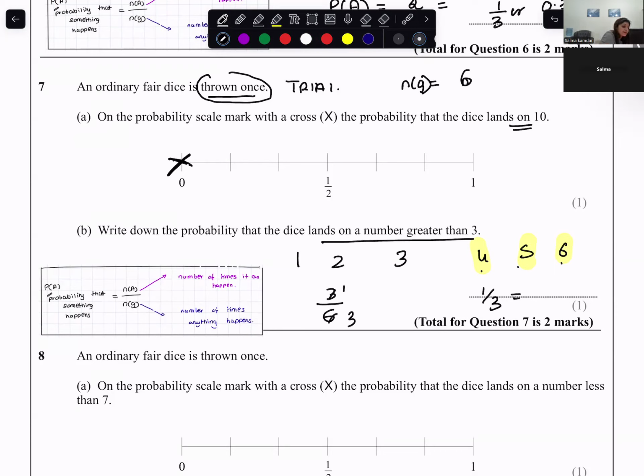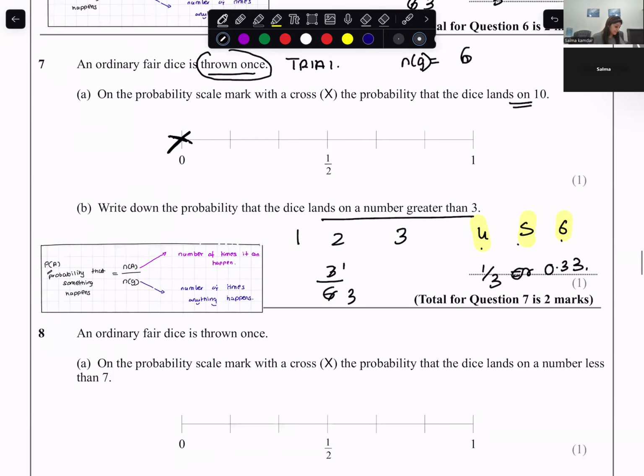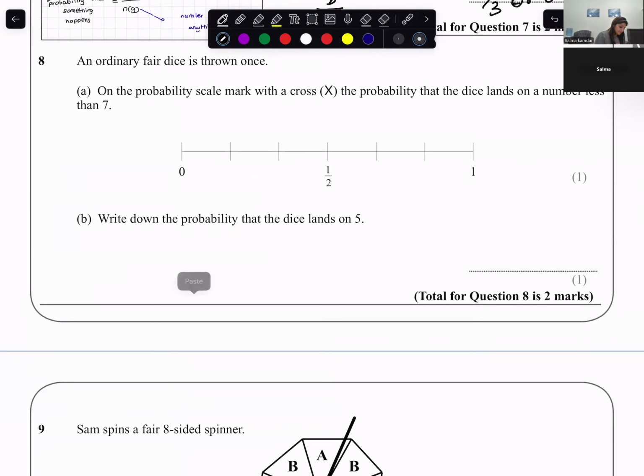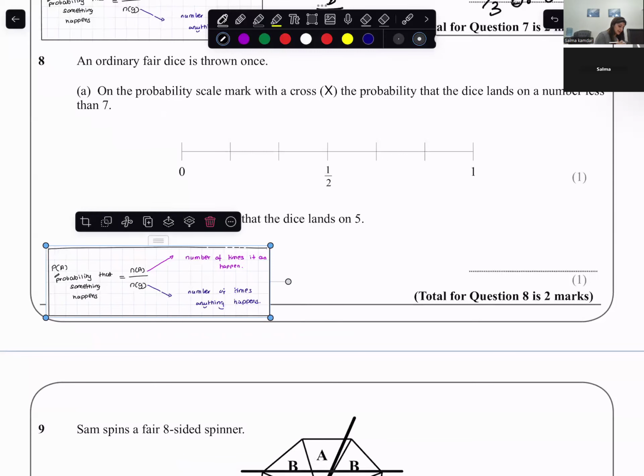So 1 divided by 3, or I would say the total number of outcomes. So it will become 0.33. Do it yourself. Pause, do, then come back.